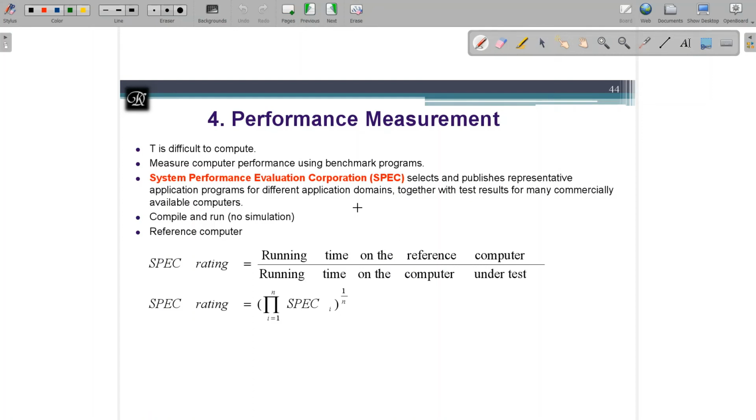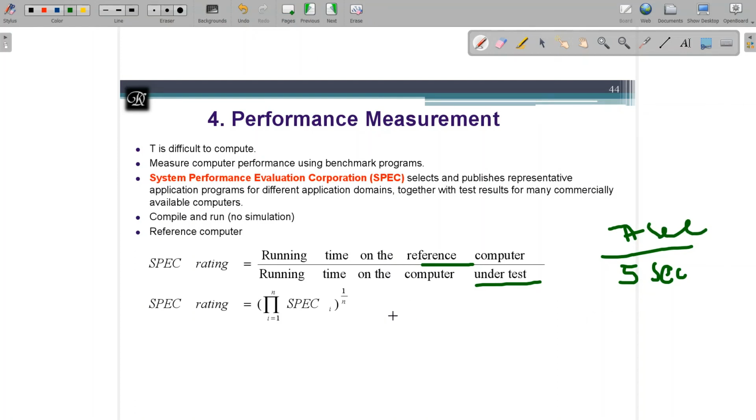How are they going to rate your machine? You have to run whatever hardware you have designed. This is the computer under test and the reference computer. For example, on my computer, one complex program takes 5 seconds to complete the task, and on the reference computer, it may take 7 seconds. Here I can tell my computer is faster.